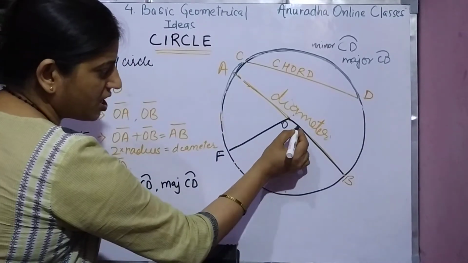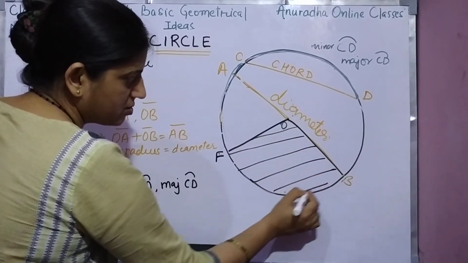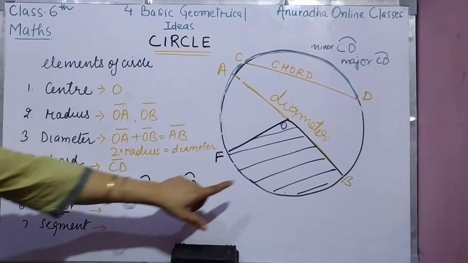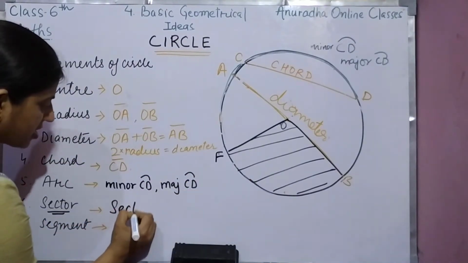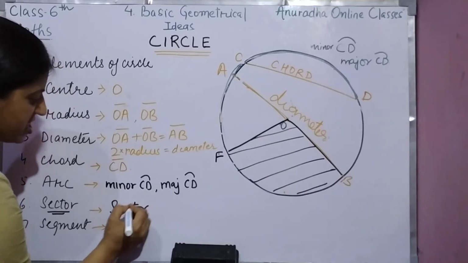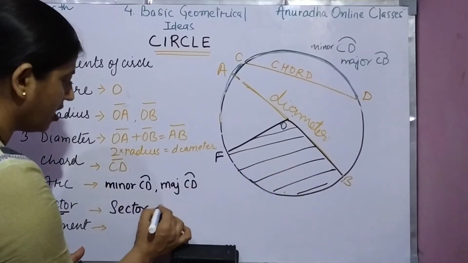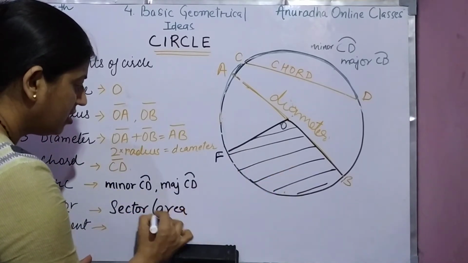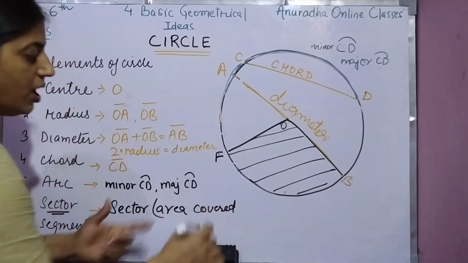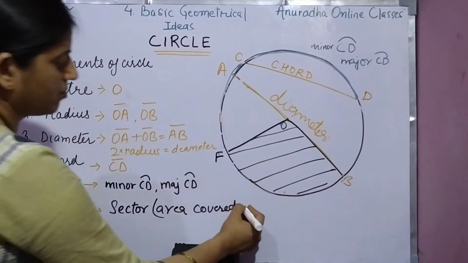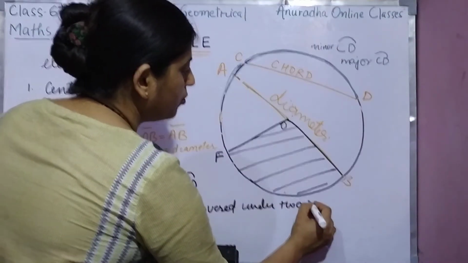अब इस radius के बीच का this part, this is known as what? This we call sector. So sector means the area covered under two radii.